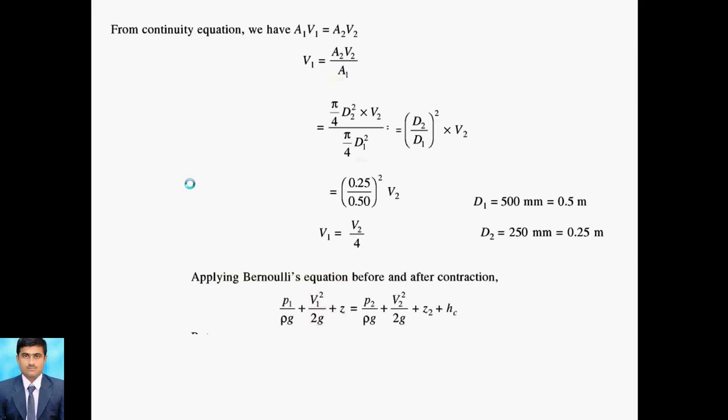Then apply Bernoulli's theorem before and after the contraction. So P1 by rho g plus V1 square by 2g plus Z1 is equal to P2 by rho g plus V2 square by 2g plus Z2 plus Hc. Z1 and Z2 will cancel because the pipe is horizontal. So P1 by rho g plus V1 square by 2g is equal to P2 by rho g plus V2 square by 2g plus Hc. Here the pressure values are known to you.